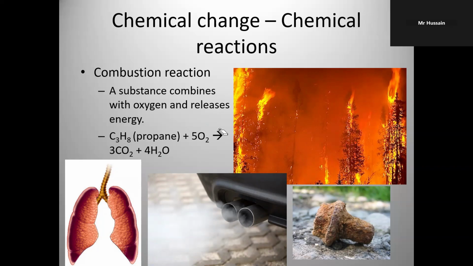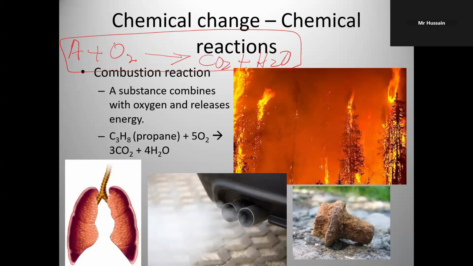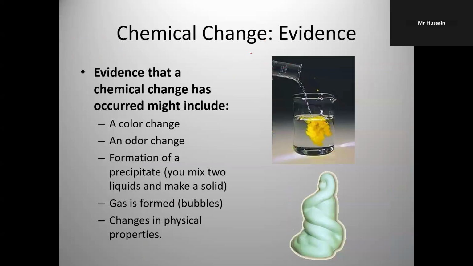And its skeleton equation I can write over here: A plus O2, and on this side, you see carbon dioxide plus H2O. If this is the structure of a chemical equation, it indicates that this type of reaction is called combustion reaction, or you can say burning reaction. The better way, combustion reaction.